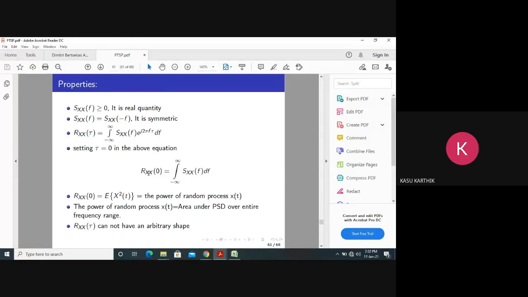So these are some properties of PSD, power spectral density. So what is the ACF at 0? It is nothing but power.